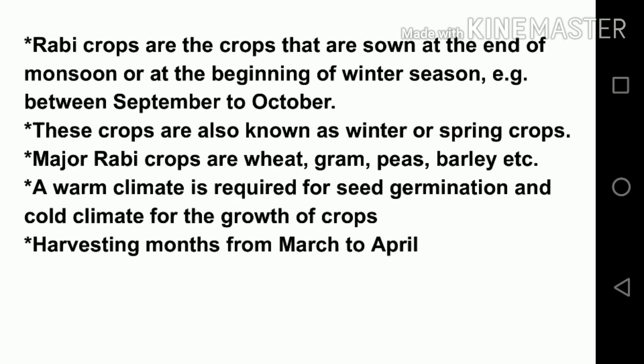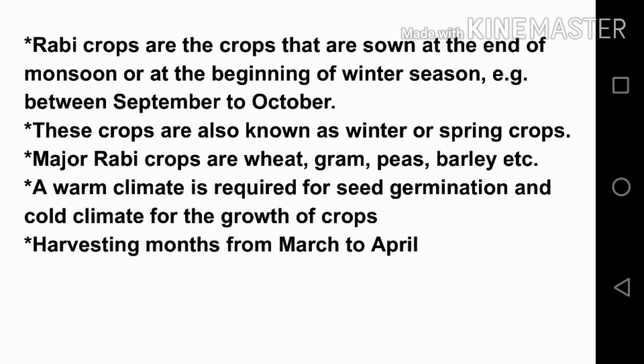Majorly they are wheat, gram, peas, barley, etc. And these kinds of crops are harvested from March to April. So that is the introduction and information about Rabi and Kharif crops. Okay, we'll next see the next question.